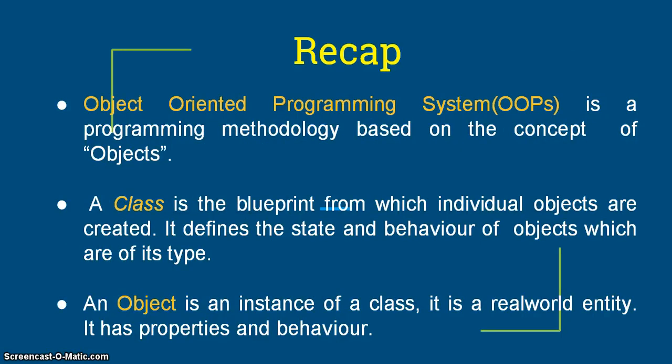So, let me recap the concepts which I have explained in this session. Object-oriented programming system is a programming methodology based on the concept of objects. A class is the blueprint from which individual objects are created. It defines the state and behavior of objects which are of its type. An object is an instance of a class. It is a real world entity. An object has properties and behavior.